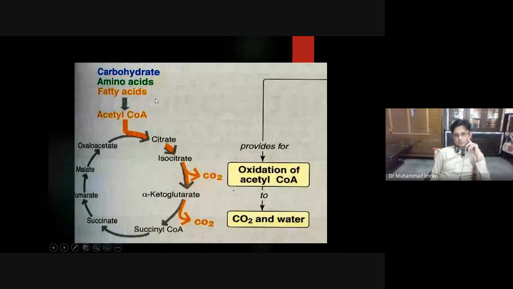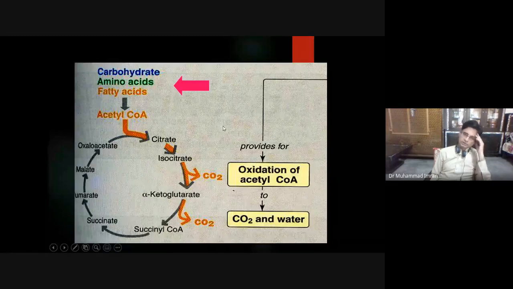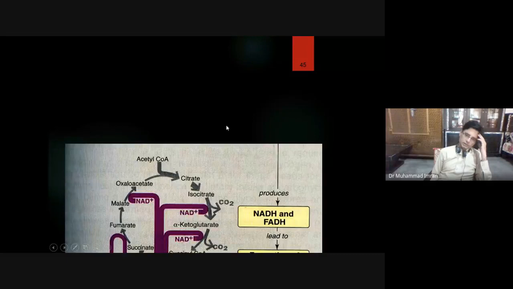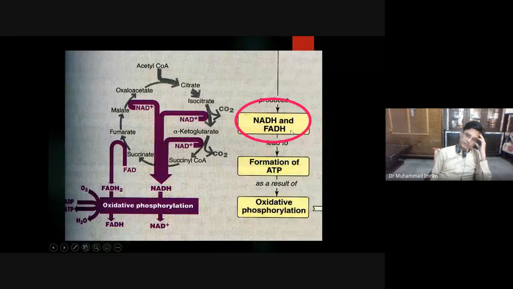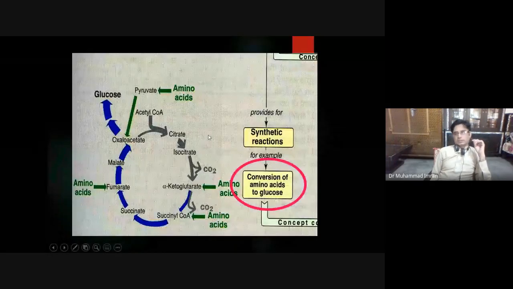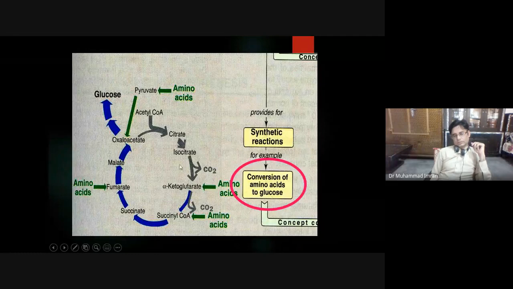So it can produce amino acid, fatty acid, and carbohydrate. It can produce NADH and FADH2 which are oxidized in the electron transport chain and produce a lot of energy. Then the byproducts are converted into glucose during gluconeogenesis.